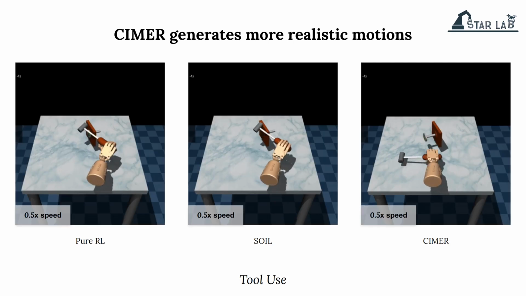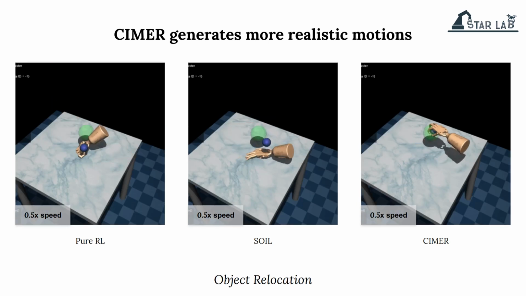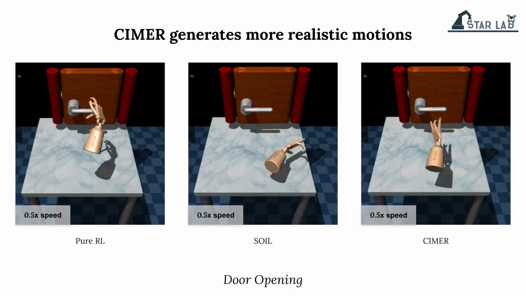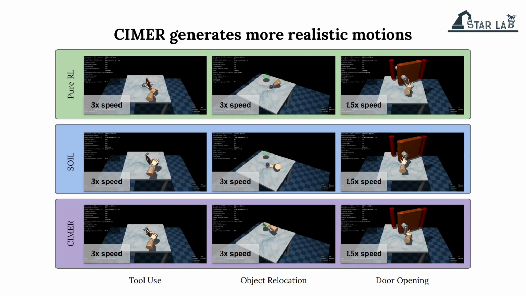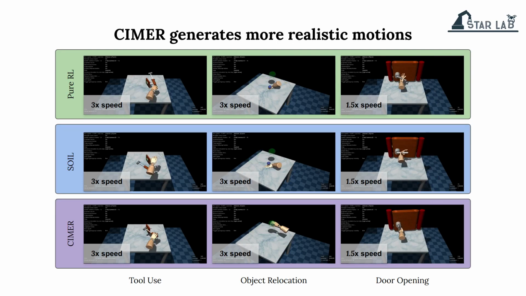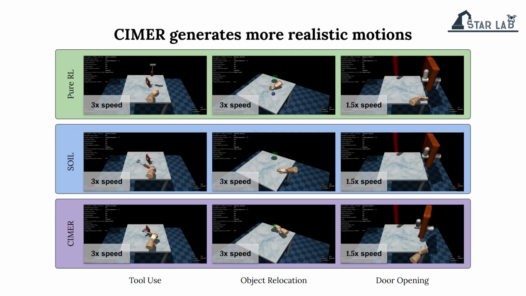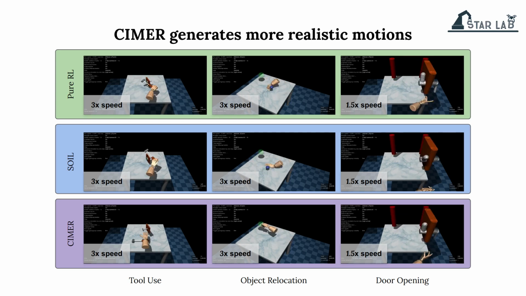But when we qualitatively analyze each method's performance, we found that baselines tend to exploit the simulator or generate aggressive motions. In tool use, baselines tend to throw the hammer. In object rotation, they bounce the ball on the table instead of grasping and moving it. In door opening, the hand penetrates the door handle. In stark contrast, SIMR is able to generate realistic motion across all tasks. This is likely because SIMR's motion generation policy employs a structured dynamical system that provides a natural and effective motion prior, and the motion refinement policy is incentivized to make only the necessary adjustments.